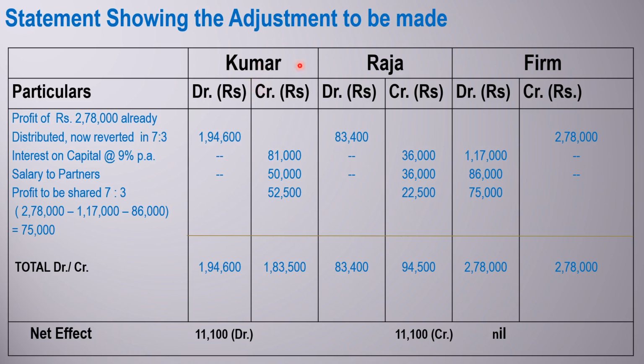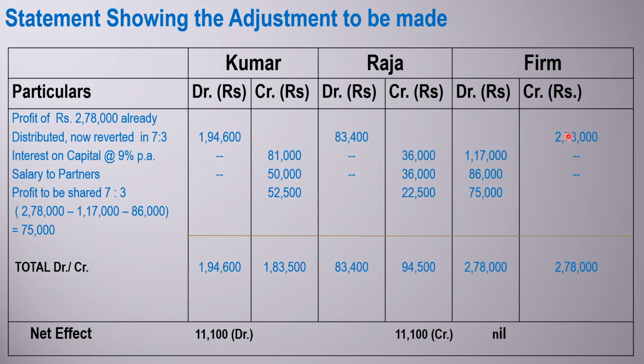At that time Kumar was credited. Now when Kumar returns it, Kumar will be debited. Kumar returns that profit of 1,94,600 which he had taken earlier, and now he is going to return it to the firm. Exactly the same way Raja is also going to return. So automatically this revenue is, as it was before preparation of the profit and loss appropriation account, in the hands of the partnership firm: 2,78,000 undistributed profit is there.